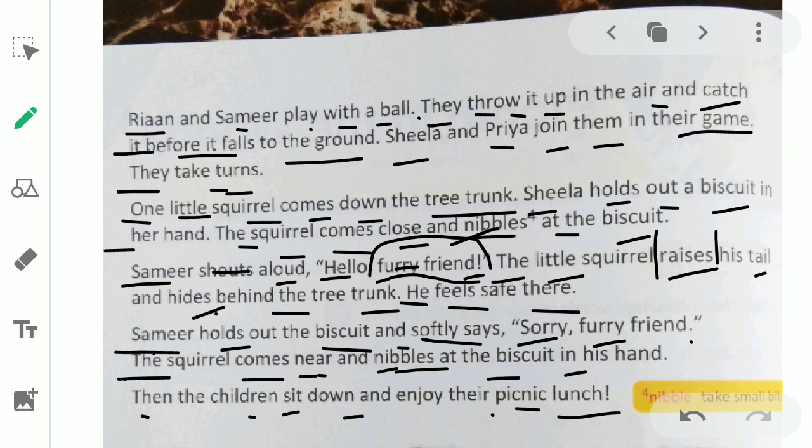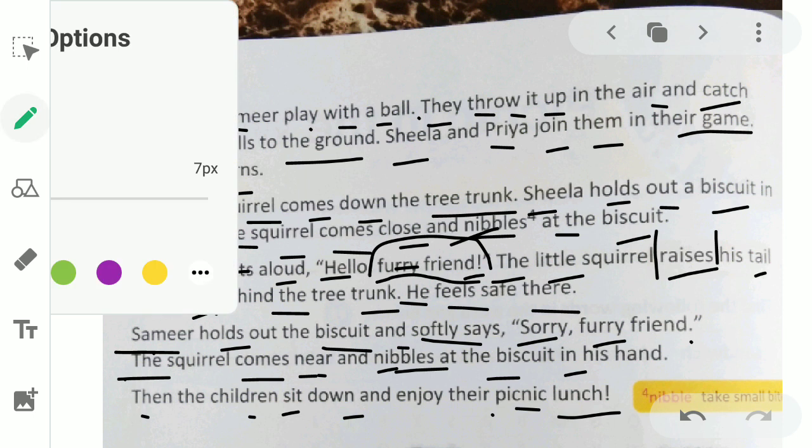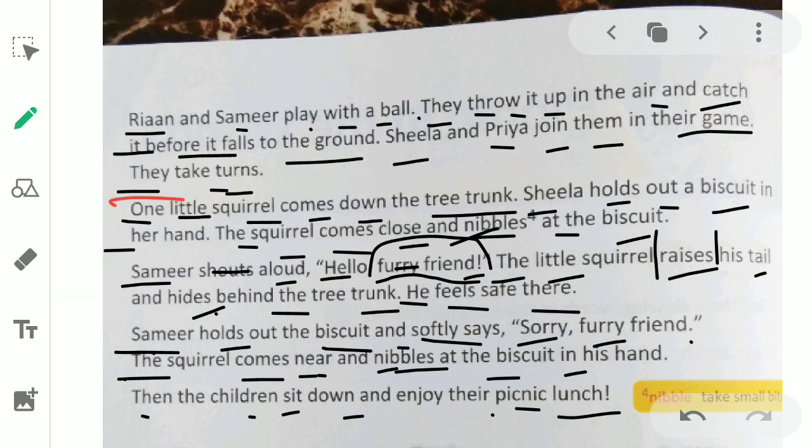Making friends is a good thing. We should make many friends and we should play with them because friends give us happiness. The second thing we have learned is that whenever you go somewhere, in the playground, in any function, you should never fight with anybody. Like Sheila, Priya, Ryan and Samir, they were playing taking turns. So you should always play taking turns. You should not fight with anybody in the playground.